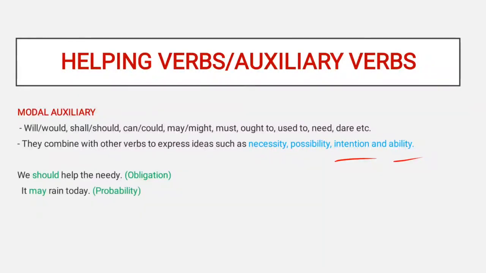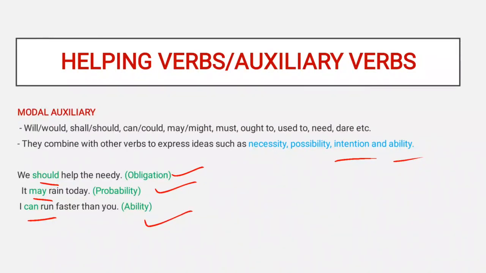Here, in each example below, the highlighted verbs should, may, can are modal auxiliaries because they express obligation, probability, and ability.